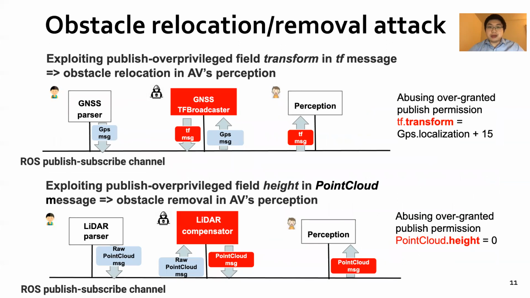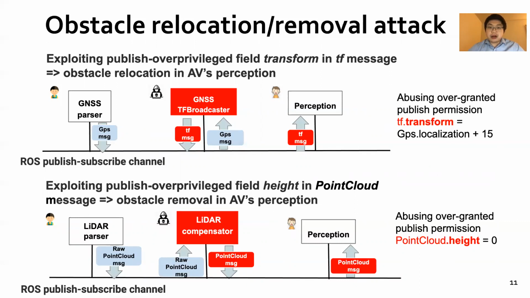In both attacks, an attacker compromises a peripheral device driver node for GNSS or a LiDAR device, both of which publish a preprocessed sensor message topic containing a publish-overprivileged field. The attacker abuses the overgranted publish permission of this overprivileged field by adding its value with some offset or setting its value to a constant at publishing. The perception node subscribes and uses the modified fields to generate perceived obstacle output.